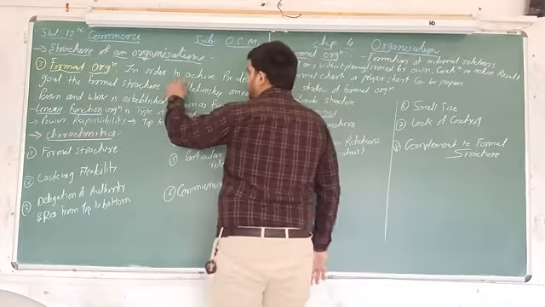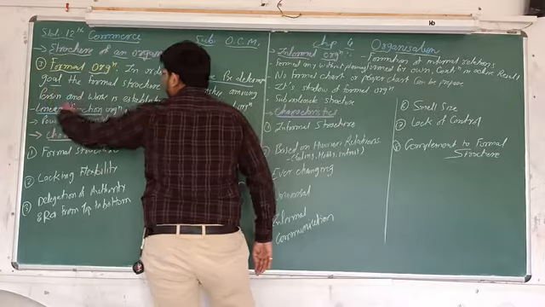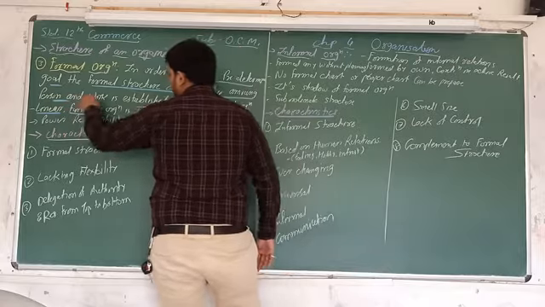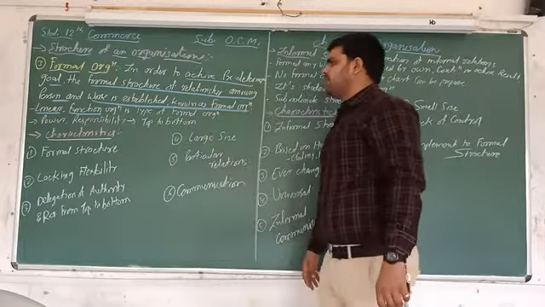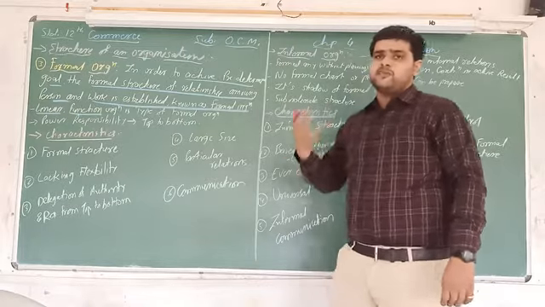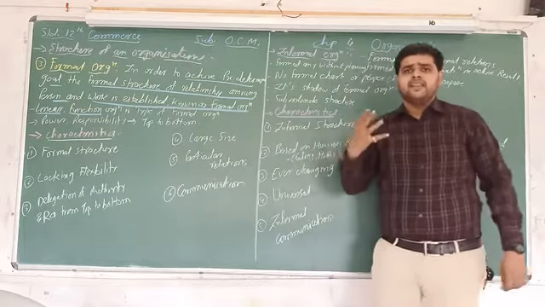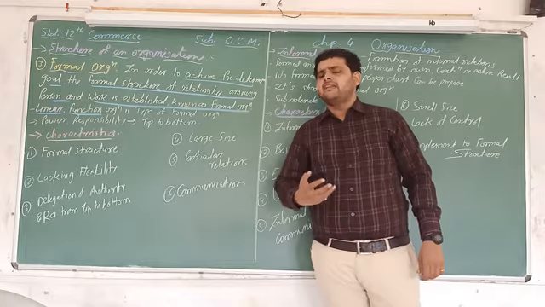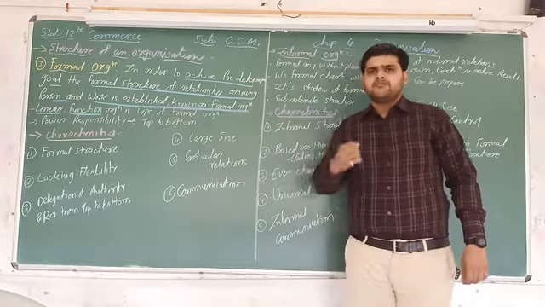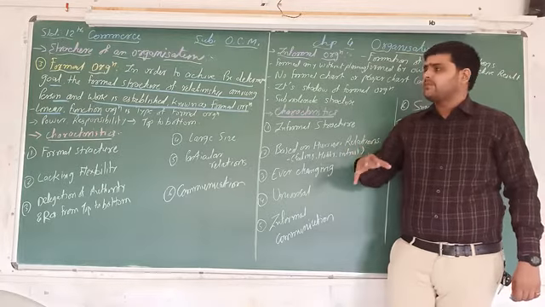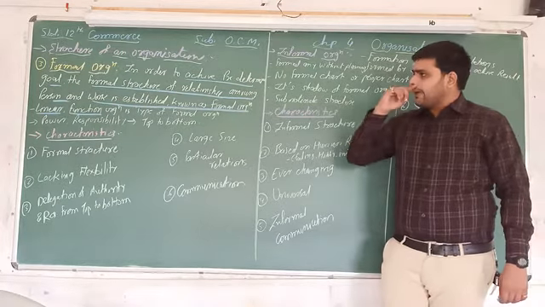In order to achieve the predetermined goal or objective, the formal structure of relationship among the persons and work that is established is known as formal organization. What does it mean? As we discussed earlier in management, without the objective you cannot do the plan, and if you are not doing the plan, there is no question about the organization. So first of all, you have to decide your goal, your objective, and when you decide the objective, you have to create the formal structure.